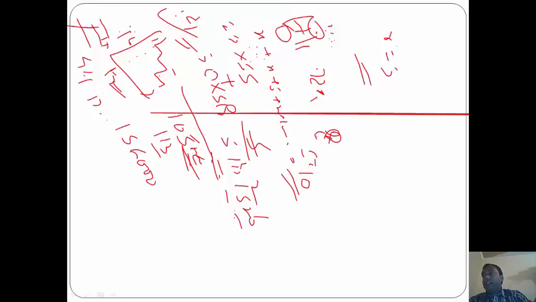Now coming to 84, in raising an object to a given height by means of an inclined plane. Suppose this is the inclined plane. So there is a reduction in, since W is equal to F D cos theta, force into distance into cos theta. Cos theta is this, so the work done is reduced.